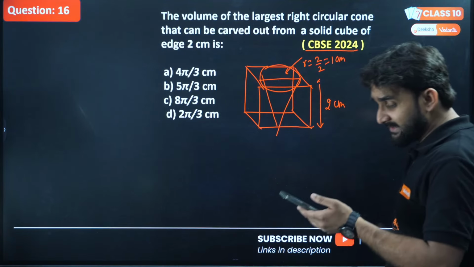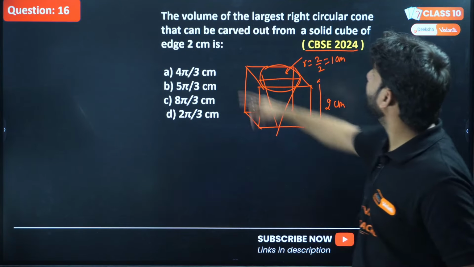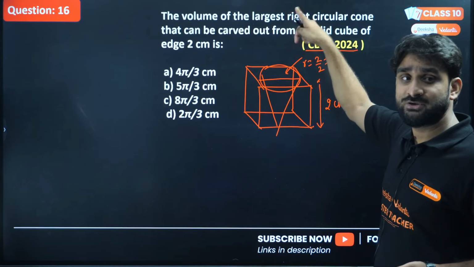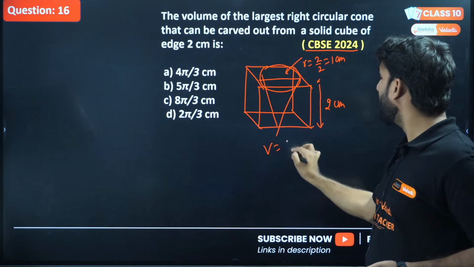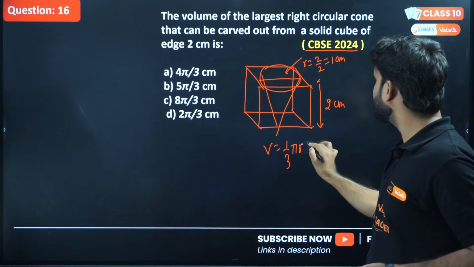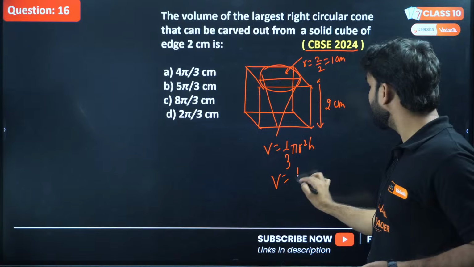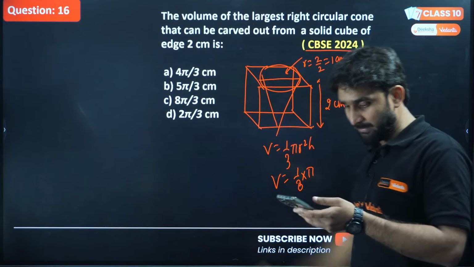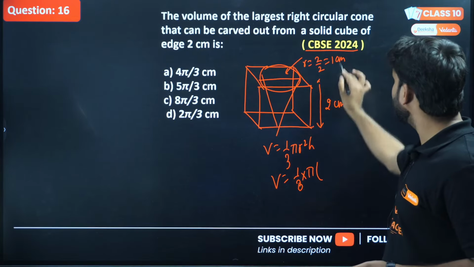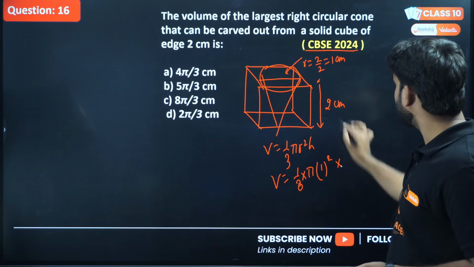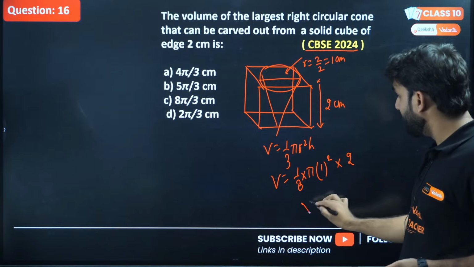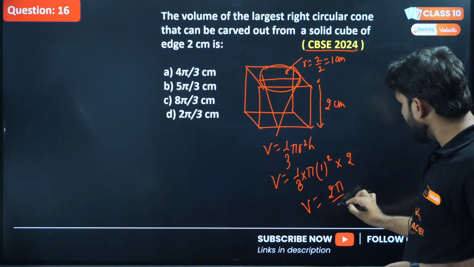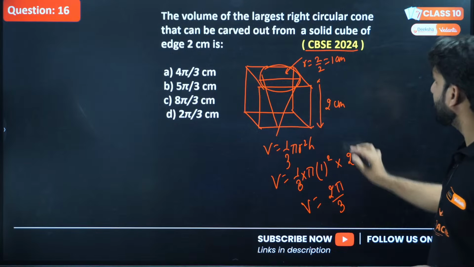So we have radius and we have height. Now can we find the volume of the largest cone? The volume will be 1 by 3 pi r square h. This is the formula. Keep the pi as it is because the option also contains pi. So 1 by 3 pi into r, which is 1 square, and h is 2. So V will be 2 pi by 3 centimeter cube, because we are talking about volume.